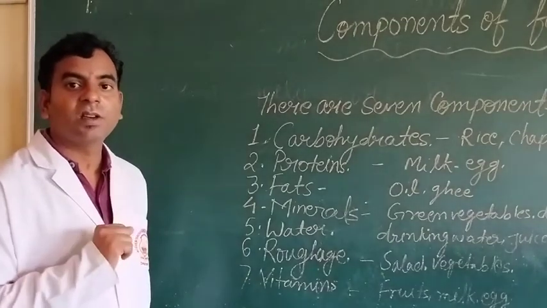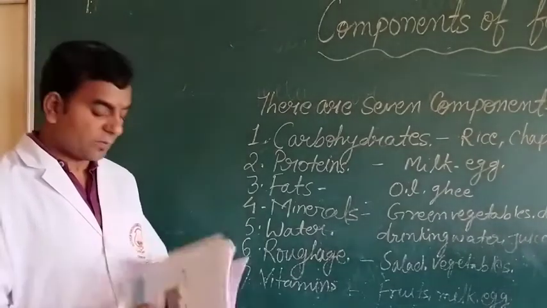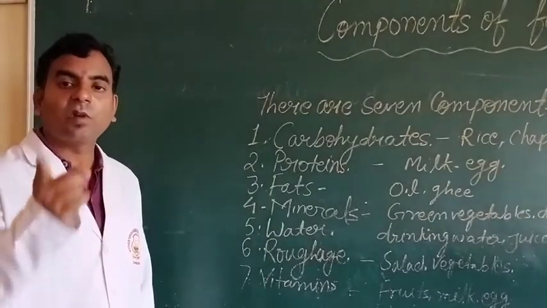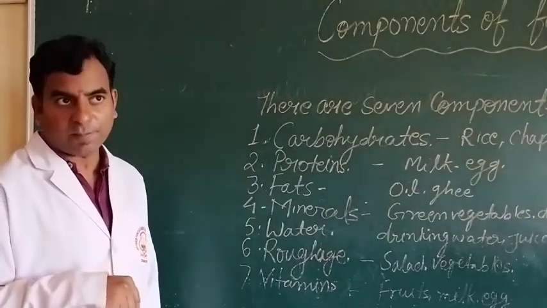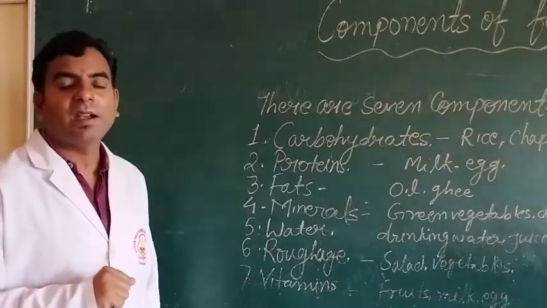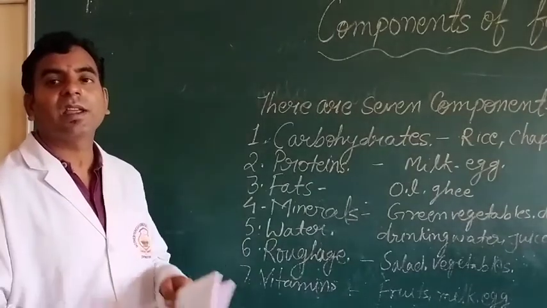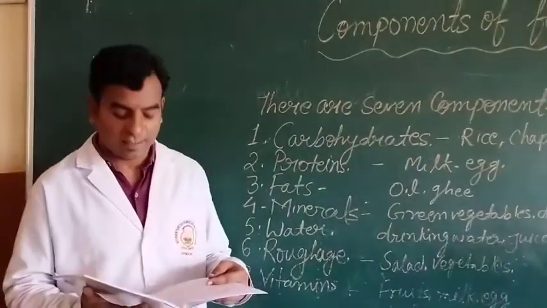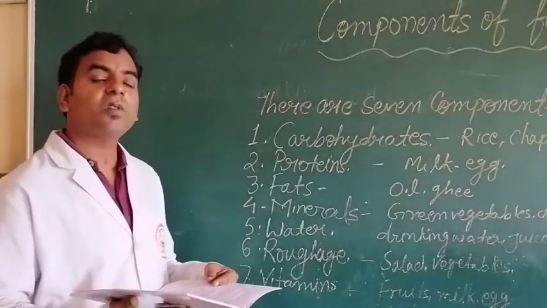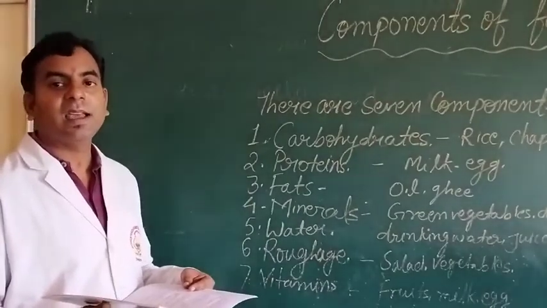Vitamin B and vitamin C are soluble in water; vitamin B includes B6, B12. Vitamins soluble in fat are vitamin D, A, K and E. Sources of vitamins: fruits, vegetables, milk and egg.